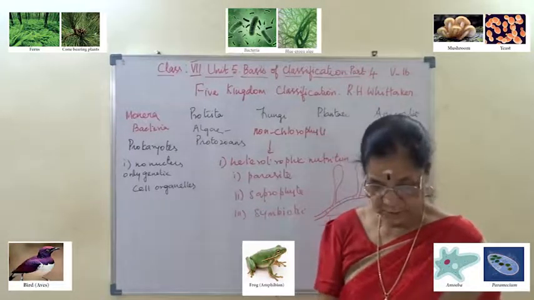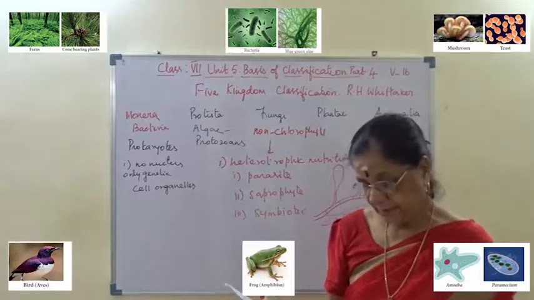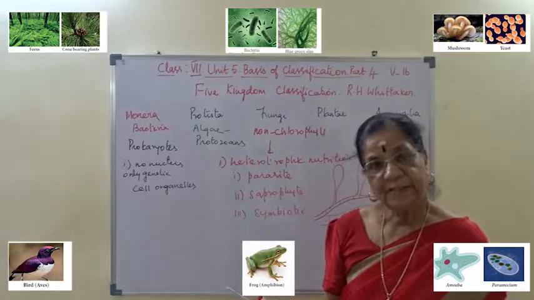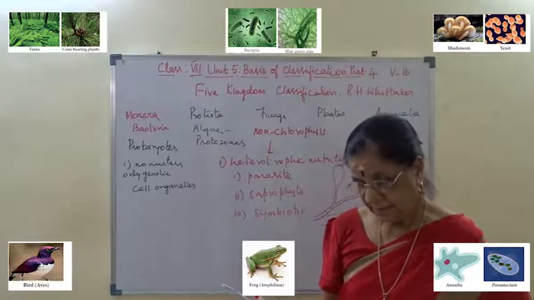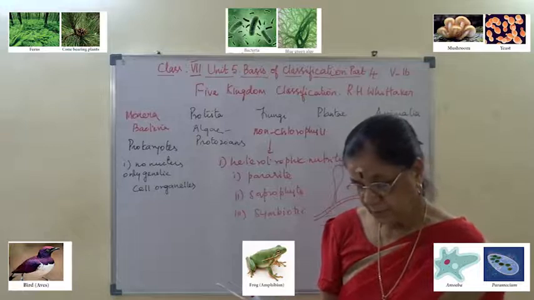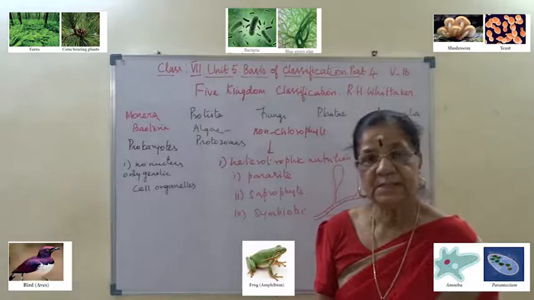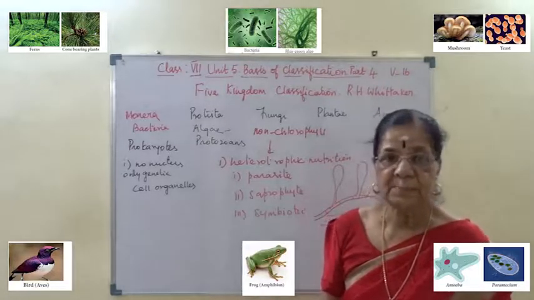Kingdom Fungi: they are eukaryotic, mostly multicellular. They secrete enzymes to digest the food and absorb the food after it is digested, because they live as parasites and saprophytes.